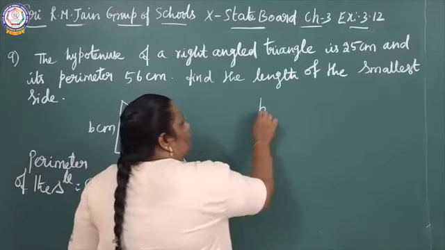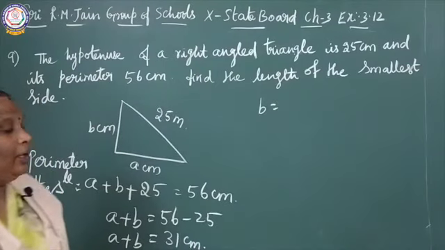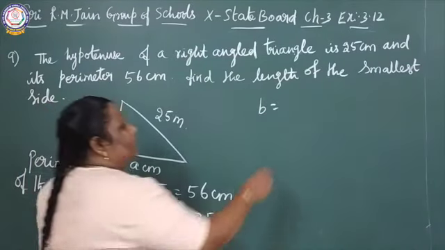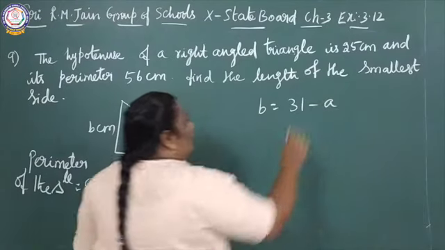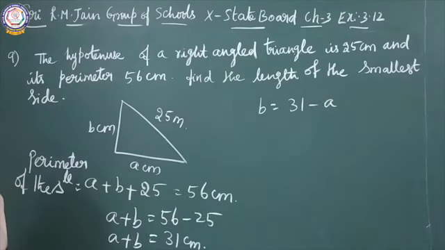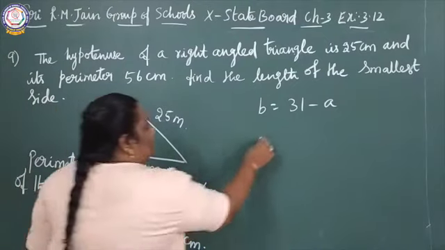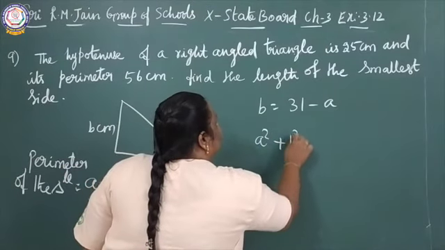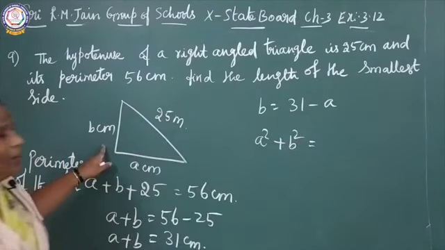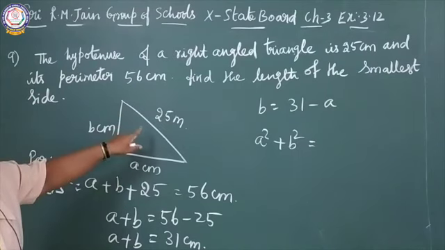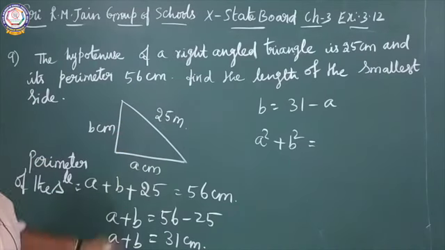B equals 31 minus A. It is a right angle triangle. In a right angle triangle, we can apply the Pythagoras theorem. What is that Pythagoras theorem? A square plus B square, the sum of the squares of the two sides, is equal to the square of the hypotenuse.